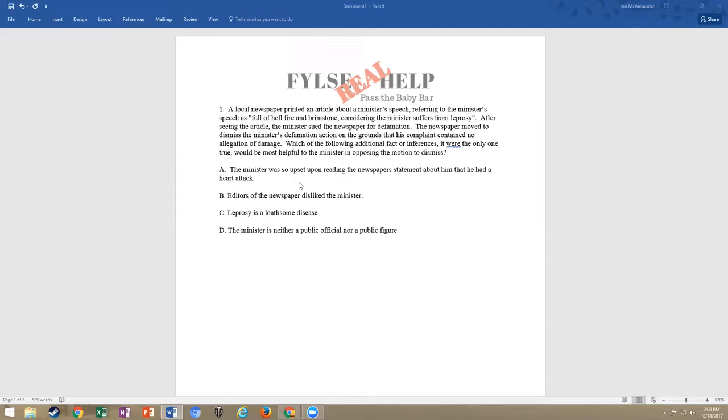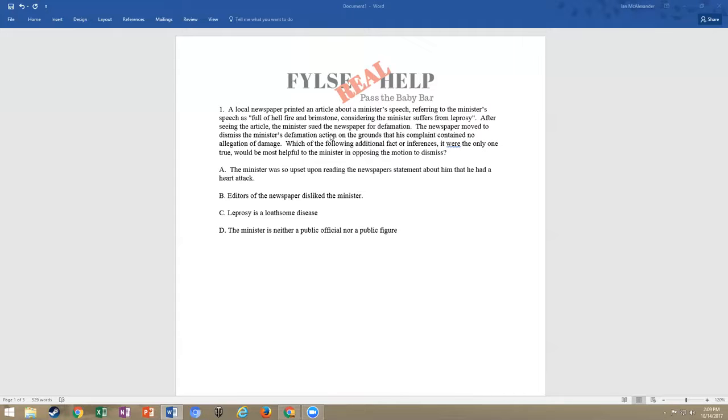Okay, do we have a defamatory statement? Well, this part right here, considering the minister suffers from leprosy, that is definitely going to be defamatory, but it's a special kind of defamatory. Because remember, we have our libels, right? We know that when somebody says something as horrible as leprosy, that's a loathsome disease. So after seeing the article, the minister sued the newspaper. All right, so let's look at our options here.